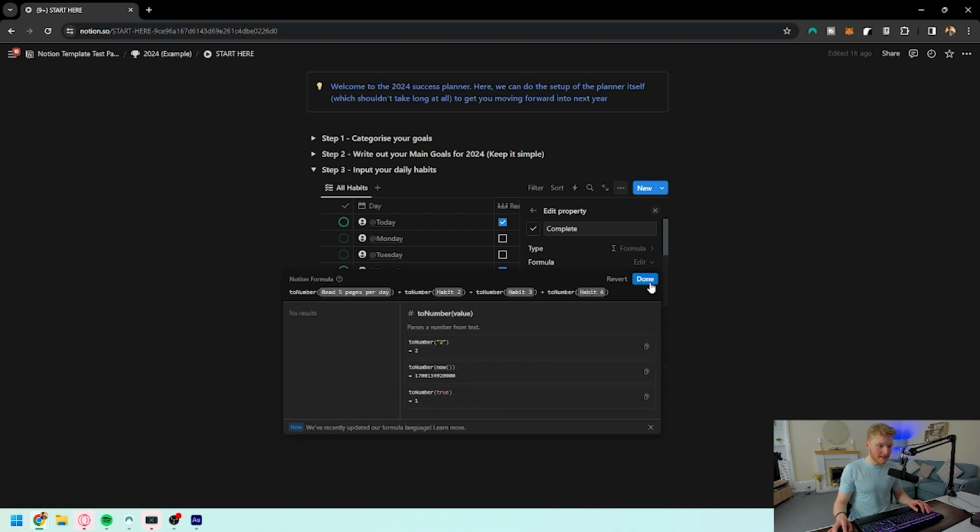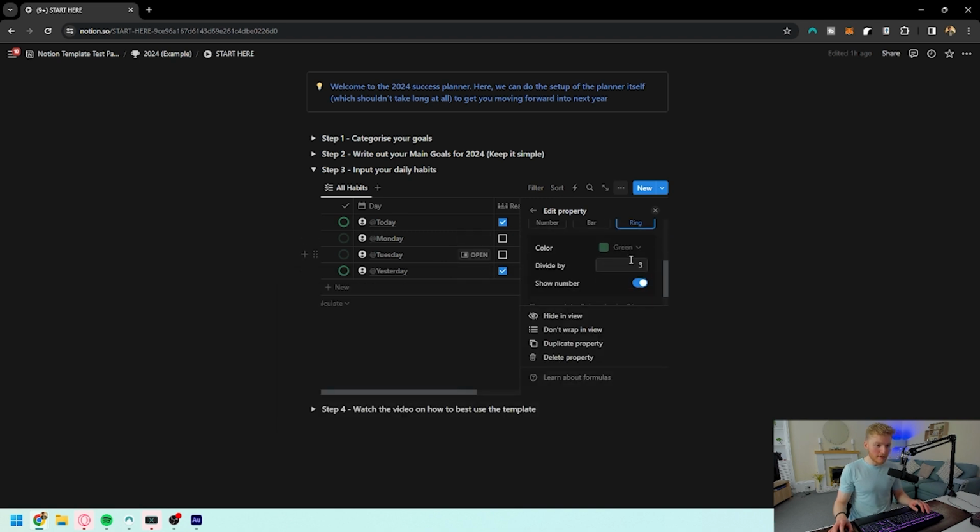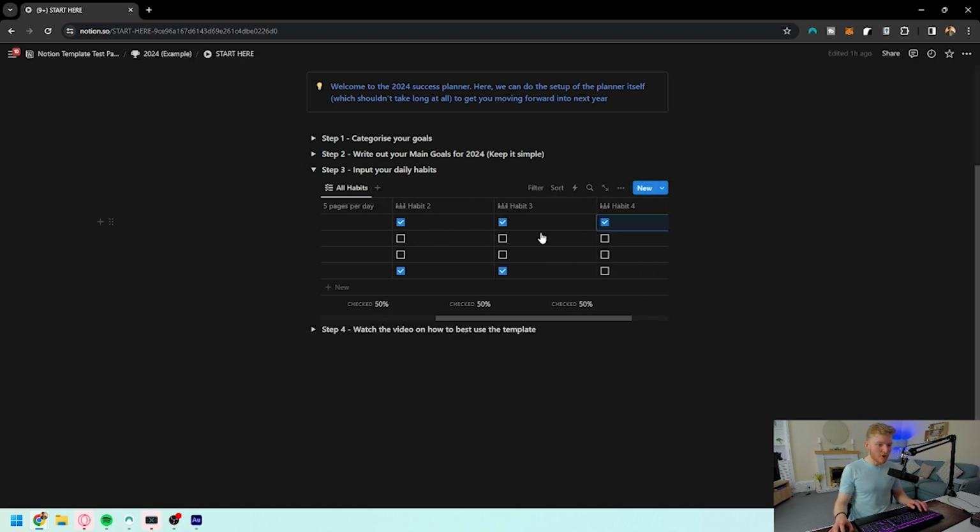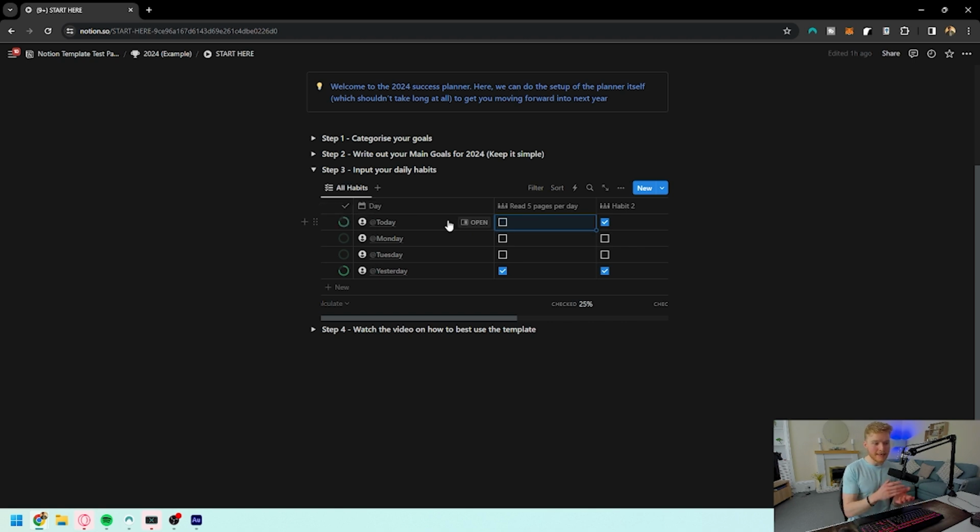We're going to simply select that. After that's done, we come down to this area and we divide it by 4, purely because there's now 4 habits. So it means that when we check this off, it's now going to be full. When we take one away, it's not going to be full. If we were to keep that at 3, that would fill up when 3 out of 4 of them are complete, rather than actually 4 of them.